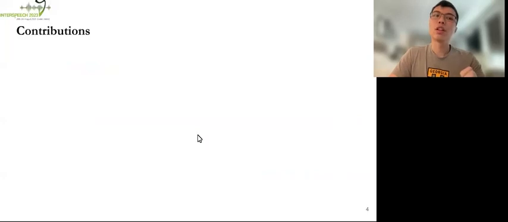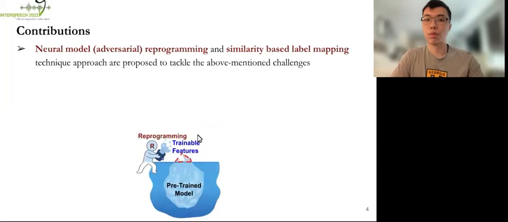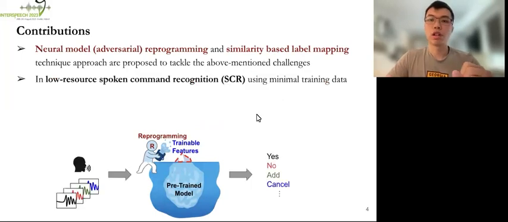So bearing the above motivations and background in mind, in this work, we propose a neural model, or we could call it adversarial reprogramming, and a similarity-based label mapping technique in order to tackle the above-mentioned low-resource challenges. To be more specific, we focus on low-resource spoken command recognition tasks using minimal training data.